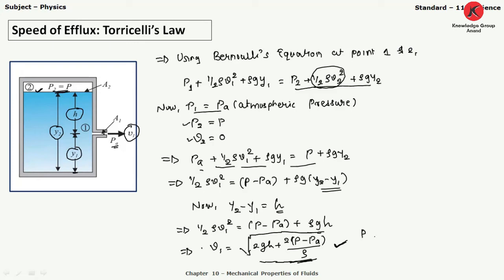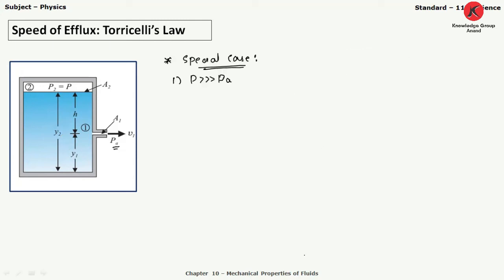The 2gh term is very small compared to the other term. I am repeating: if the value of P is very large compared to atmospheric pressure, then this difference is very large, and in that case the term 2gh becomes very small compared to it, so we can neglect that term.